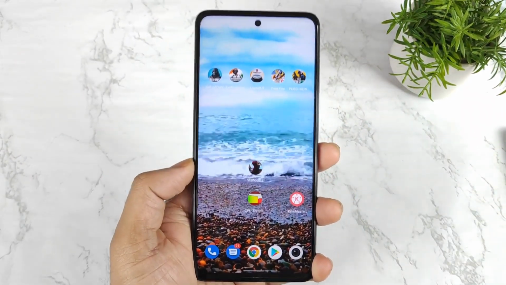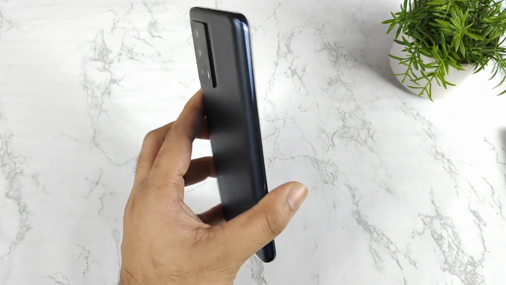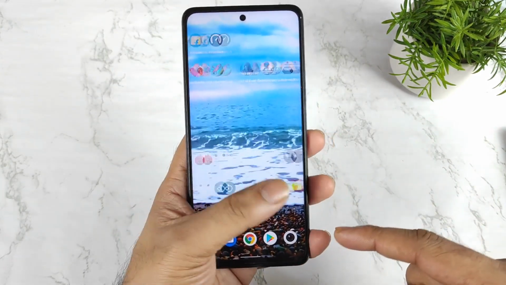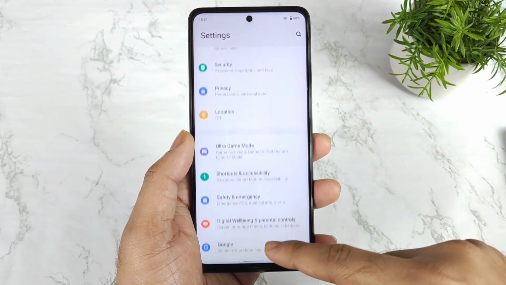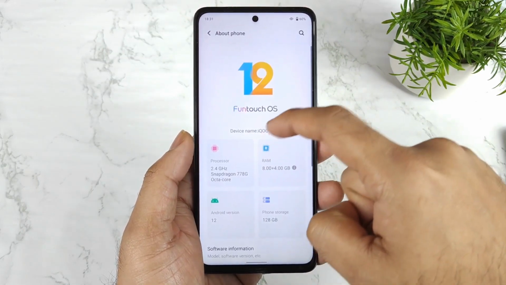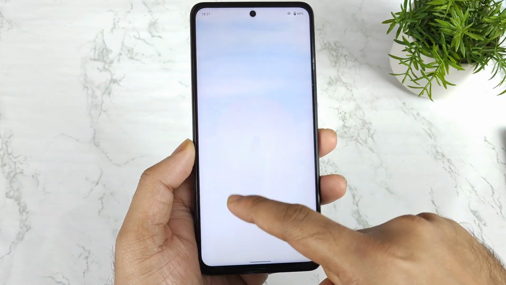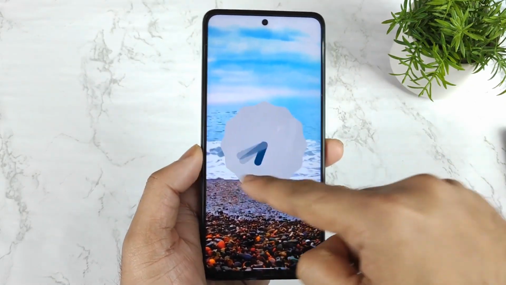In this video I'm going to do the Android benchmark test on the iQOO Z5 after the latest Android 12 update. Yes friends, just a couple of hours back I received the Android 12 update on this iQOO Z5. Let me show you exactly. As you can clearly see, the iQOO Z5 is running Android 12 at this moment.